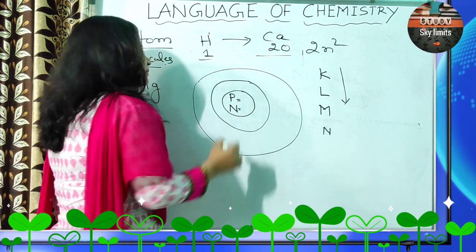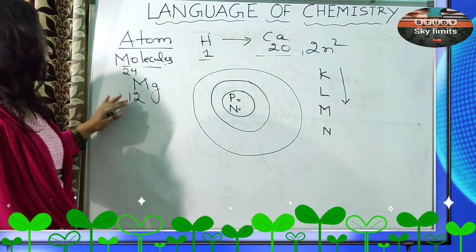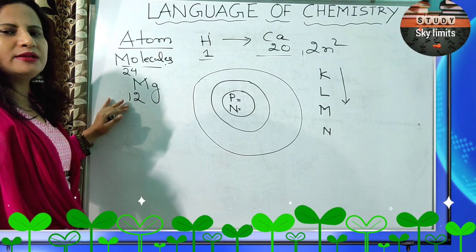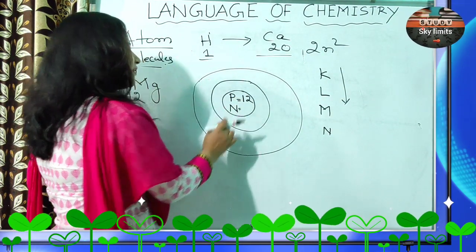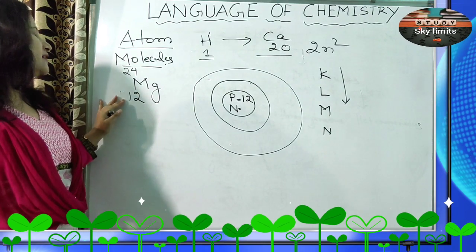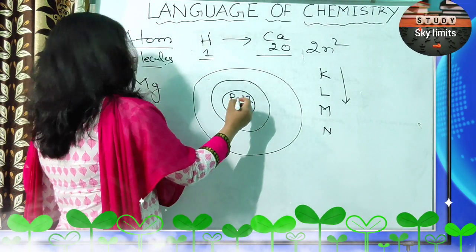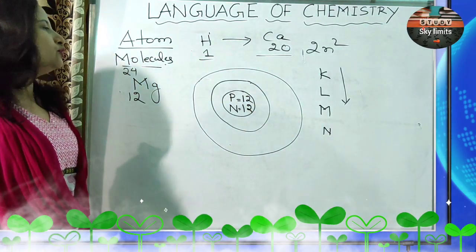So let us take the example of magnesium. Let us draw the atomic structure of magnesium first. Magnesium has 12 electrons and 12 protons. So the number of protons is 12. How will you find the number of neutrons? 24 minus 12, atomic mass minus atomic number. So it's again 12. In this case, the number of protons is equal to the number of neutrons.